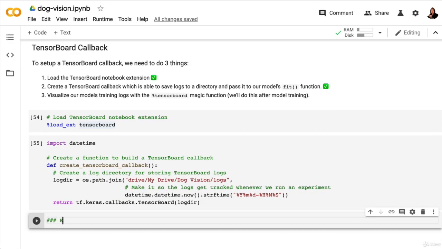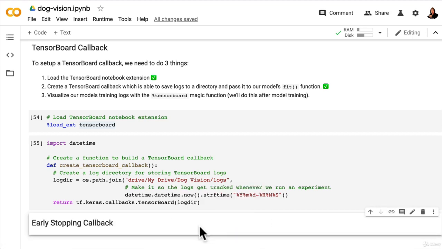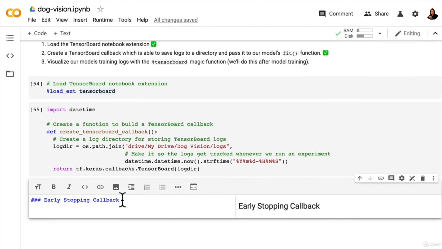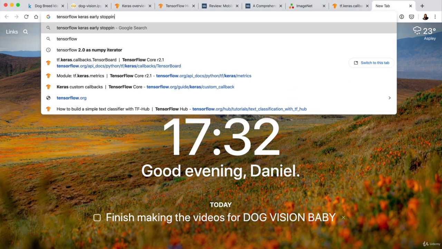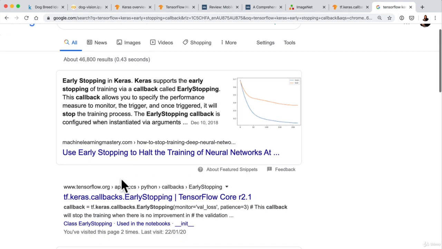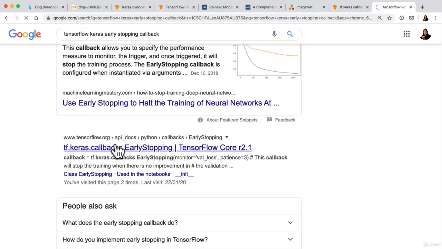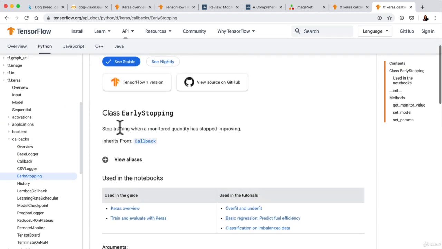We'll go here, like this. Early stopping callback. And we'll change that to Markdown. Wonderful. And so if we go up here, we could go TensorFlow, Keras, early stopping callback, and this should take us to the documentation. There we go, early stopping. So that's what you can check out there. Stop training when a monitored quantity has stopped improving.